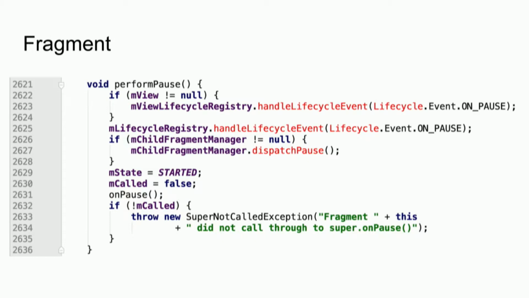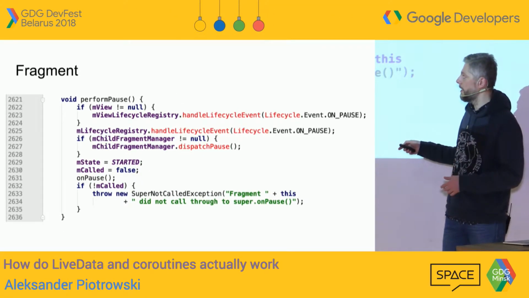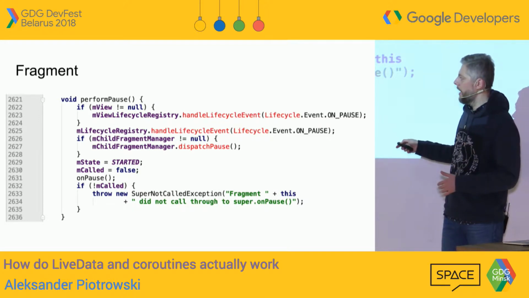So this is the perform pause method from a fragment. This method is being called by the fragment manager when it's changing states of the fragments. And basically here, almost at the bottom, we have the onPause method, which is the pause method in our fragment. So when we implement a fragment, we can override the onPause method. And when the fragment manager is playing around with the fragment, it will call this method when pausing a fragment, and eventually our onPause will be called.